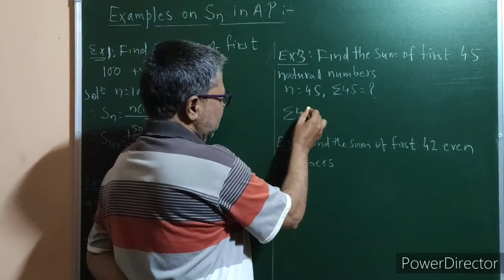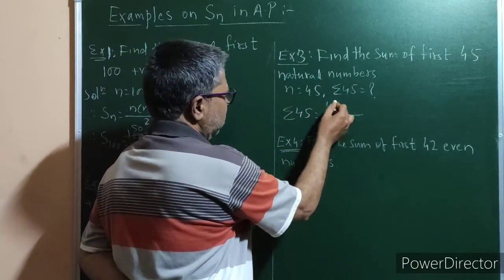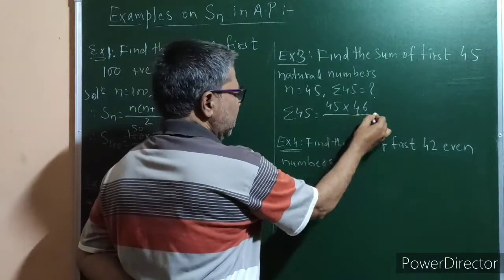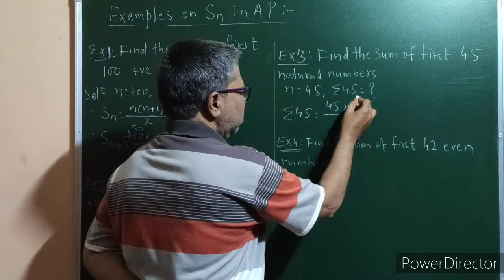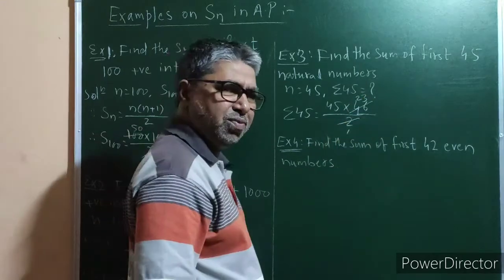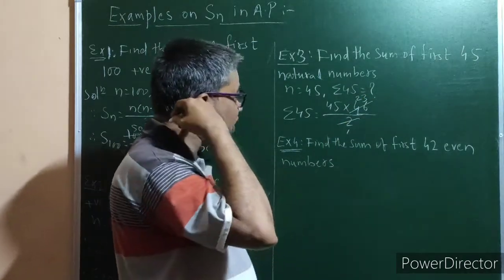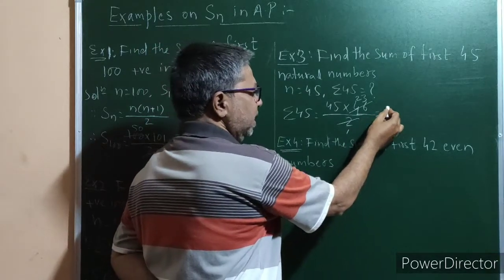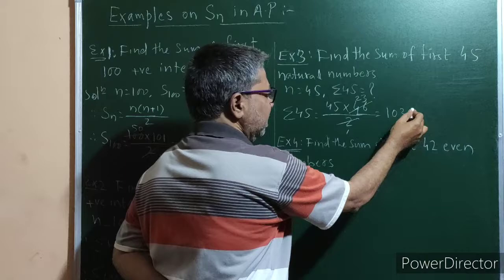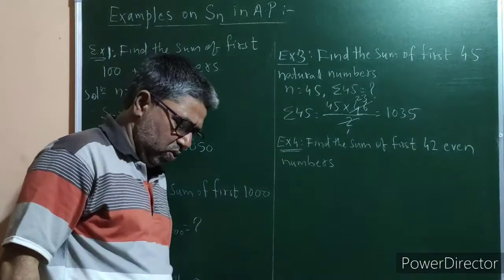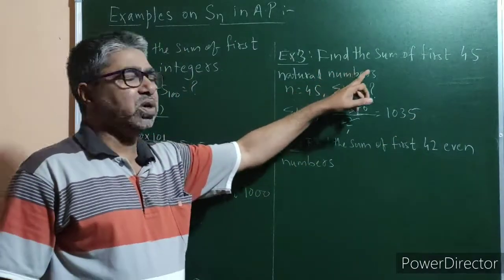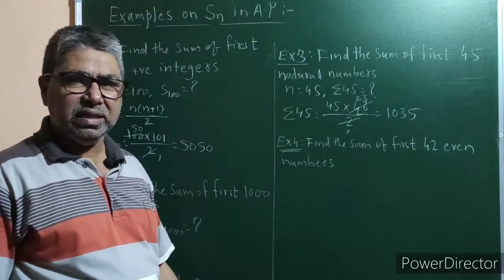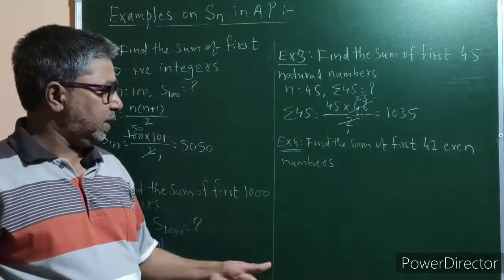Sigma 45 is equal to 45 multiplied by 45 plus 1, which is 46, divided by 2. 2 ones are 2, 2 23s are 46, and the product of 45 and 23 is 1035. So 1035 is the sum of first 45 counting numbers, or natural numbers, or you may say positive integers.